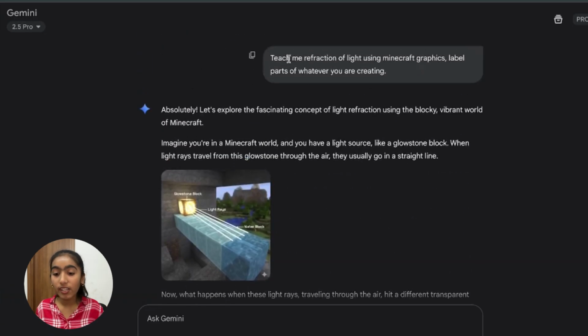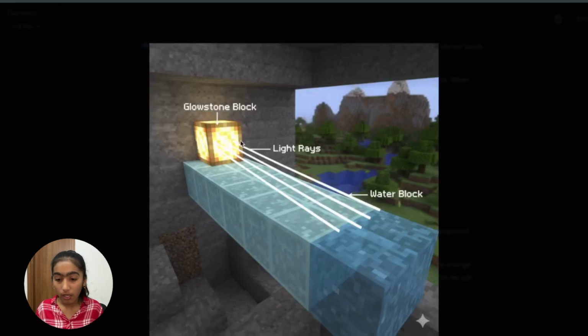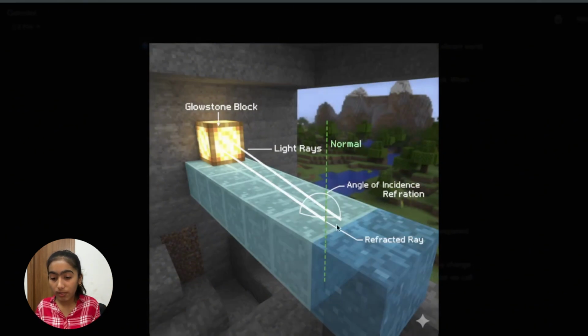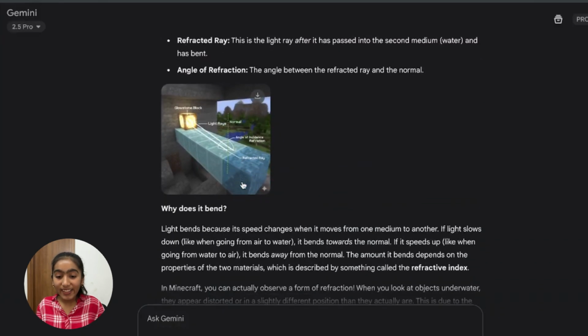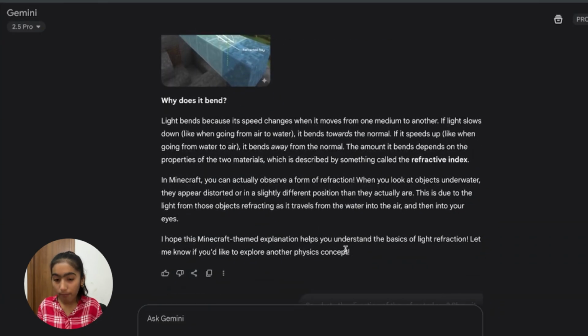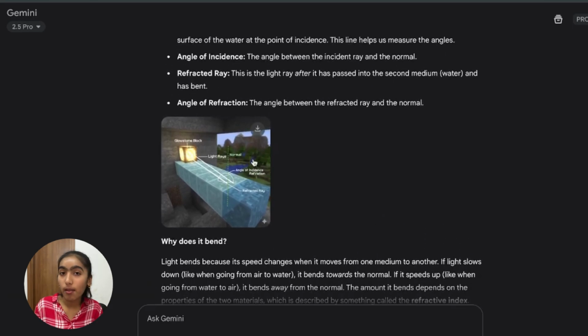So I just asked it to teach me refraction of light using Minecraft graphics. See, label the parts of whatever you're creating. Like, look at this. It created a glowstone, light rays coming into the water block. So it's showing the refraction part. And then what happens? It creates the normal angle of refraction, refracted ray. Like, how cool is this? It gave you the explanation at the same time, like why is it bending and all of that, and it's giving you a creative visual so that you can keep it in your mind. That's so cool.